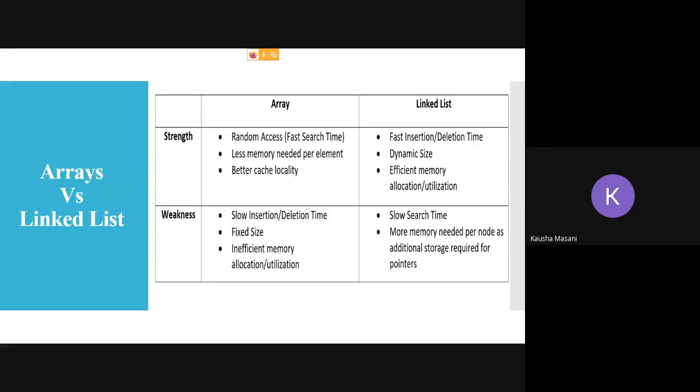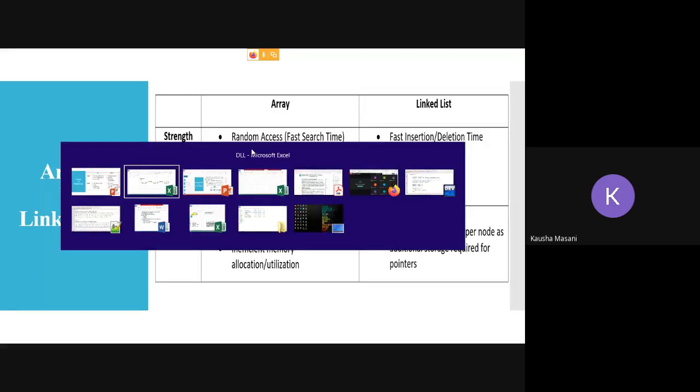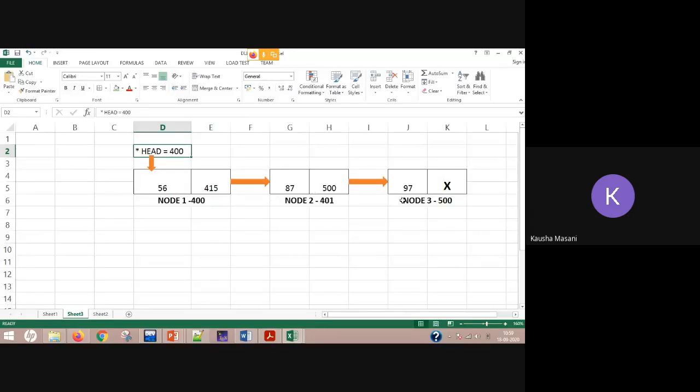Coming to linked list, it is slow in search. Why is it slow in search? Because in comparison to an array, you cannot directly go to the index value. If you have a look here, if I want to search 97 in my linked list, then I have to traverse from head to node 1, node 2, and then node 3. Why?